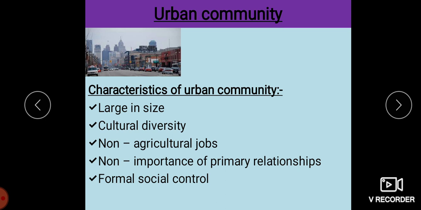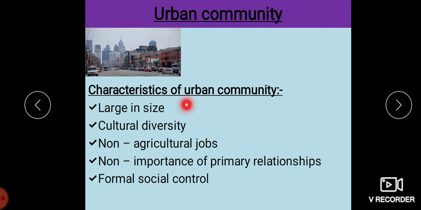The process of urbanization changes from time to time. The number of urban residents is increasing due to various reasons. It is a process wherein the society becomes increasingly urban in its structure. The process of urbanization hastened with the increase in industrialization. Hence, the process of urbanization is visible in almost all the countries of the world. Now let us move on to the characteristics of the urban community.